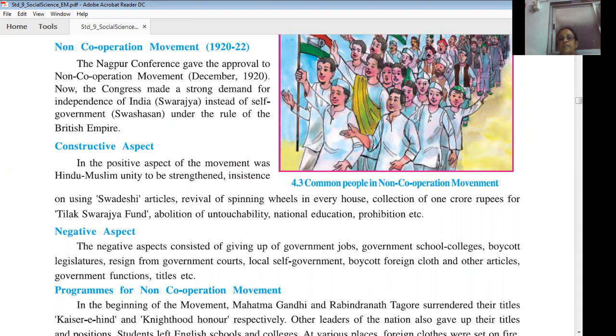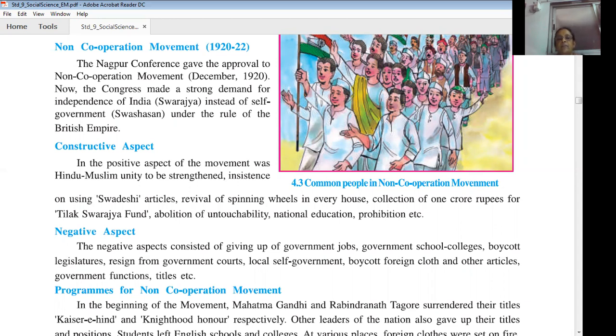So what were the positive or constructive aspects of the non-cooperation movement? Hindu-Muslim unity to be strengthened. People were encouraged to use Swadeshi articles. Third, revival of spinning wheels in every house. Fourth, collection of 1 crore rupees for the Tilak Swarajya Fund. Fifth, abolition of untouchability. Sixth, national education. Seventh, prohibition of liquor, etc.